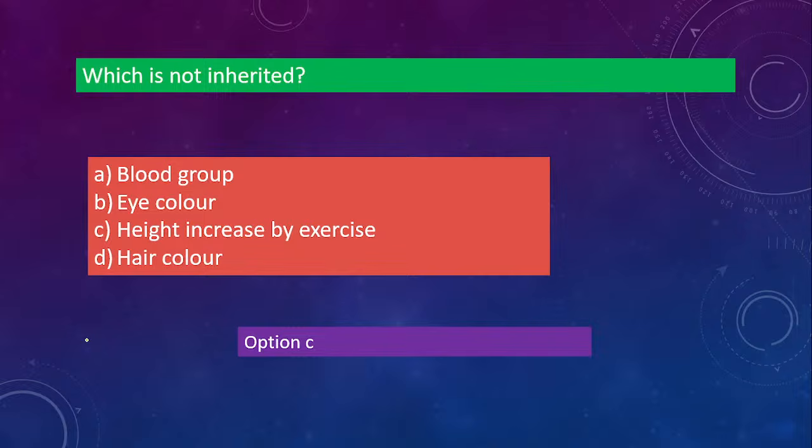That is height by exercise, something you are doing in the due course of your lifetime. It cannot be inherited. Blood group, eye color, hair color, they are genetically inherited. But height by exercise is an acquired trait, which is whatever you have done or achieved during your lifetime, and that comes under this trait.